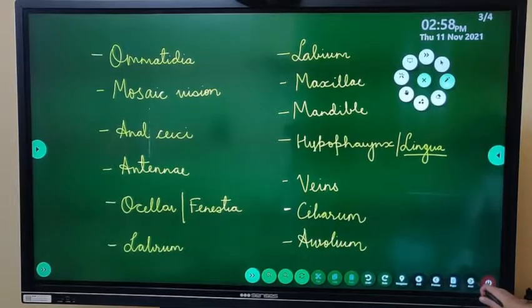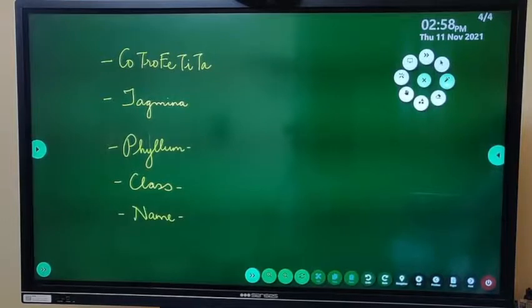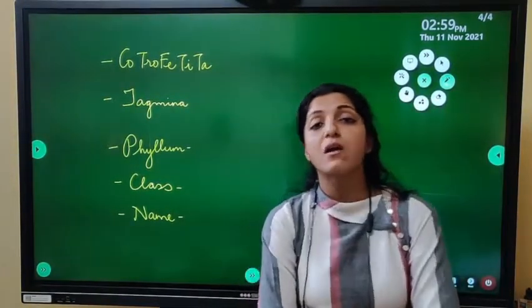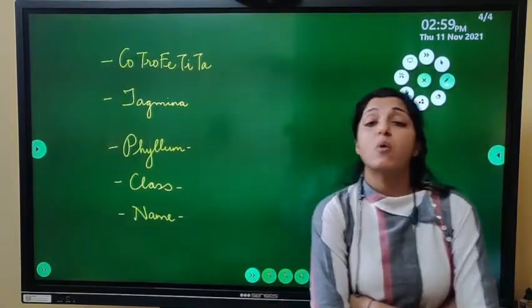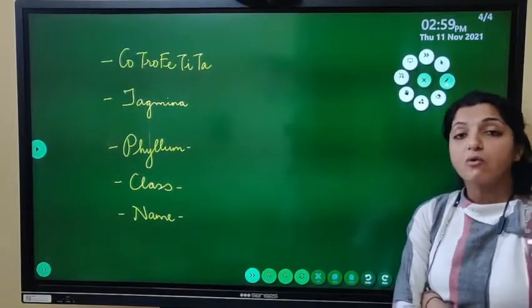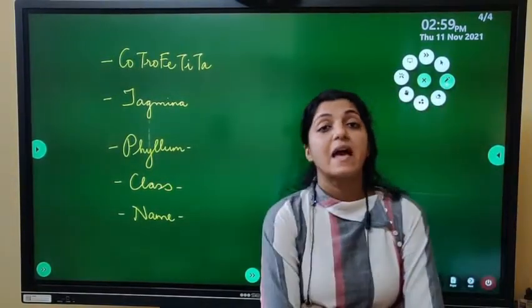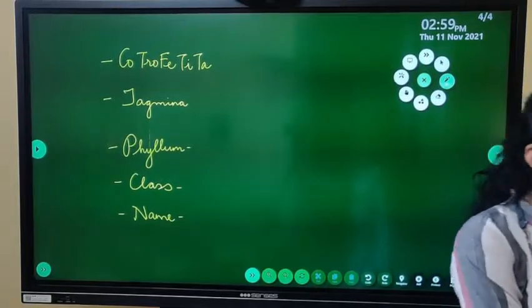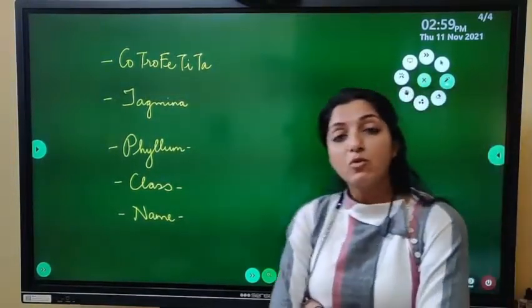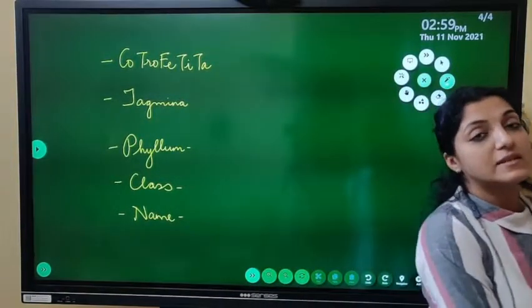Next, now check this page. Check if you can understand what is Cotrophytita. Cotrophytita का full form आपको आना चाहिए. Then what is Tegmina? What is the phylum of cockroach? What is the class? And what is the scientific name? Check that you can write all these things. जिसको नहीं आ रहा है, go back to your notes and check all these points in that.